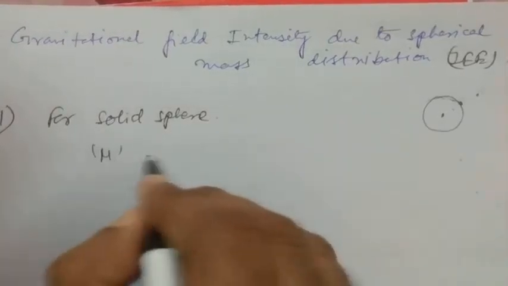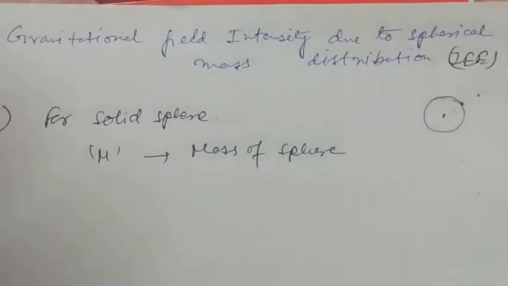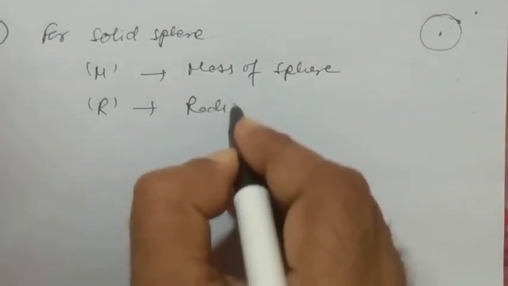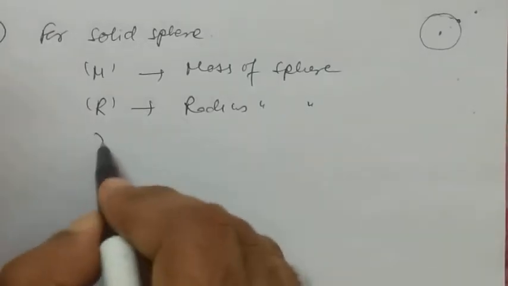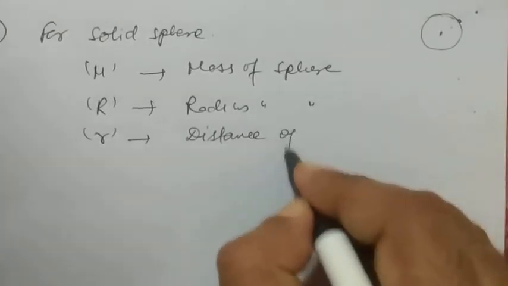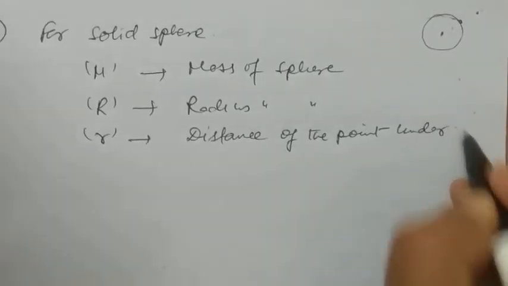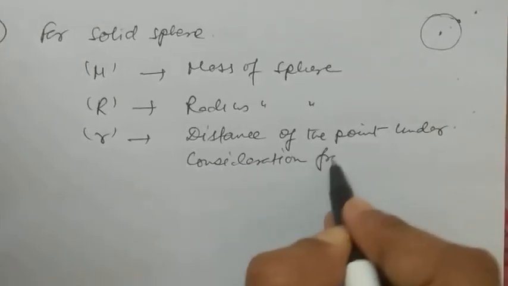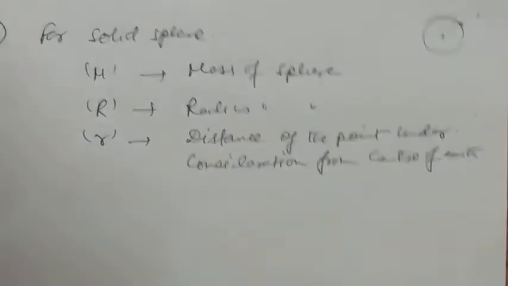Now, M is the mass of the sphere. We can take R to be the radius of the sphere, and small r to be the distance of the point under consideration from the center of the earth, always from the center of the earth.